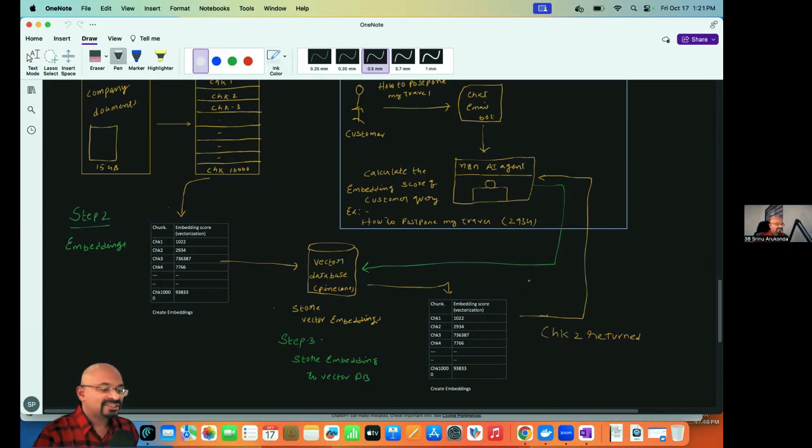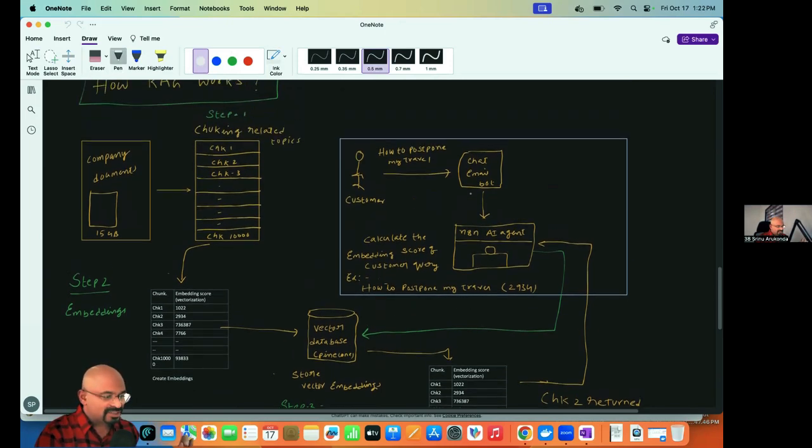So using that chunk 2, my AI agent gets that information and generates the response based on the information, and that is sent back to the customer. That is the exact information the customer is looking for, right?